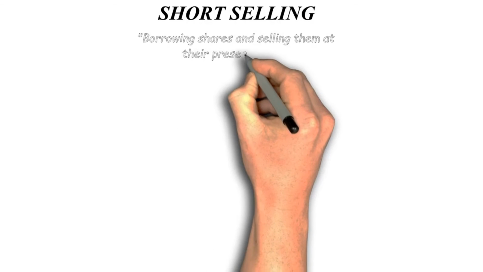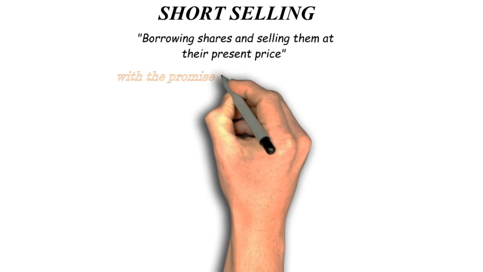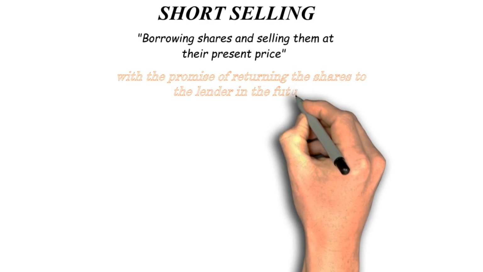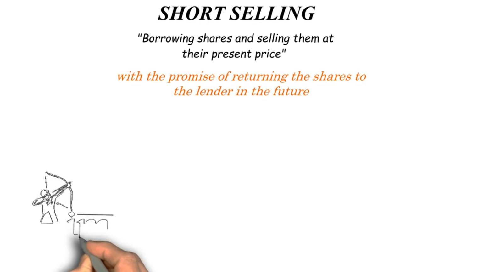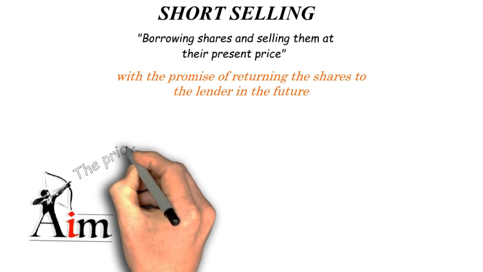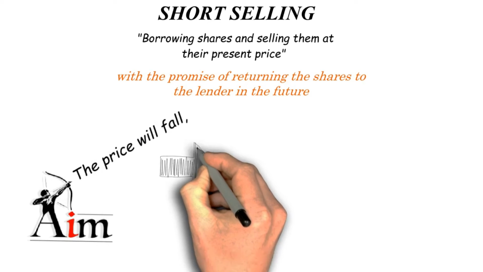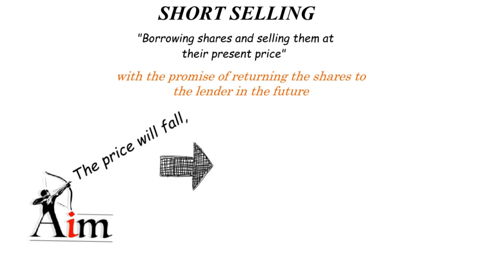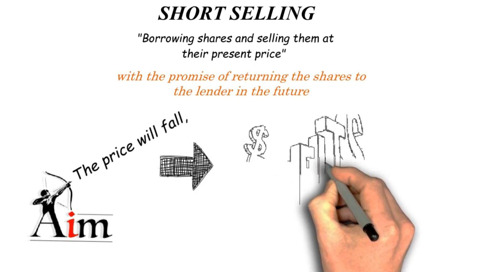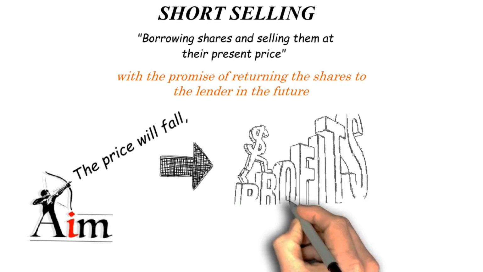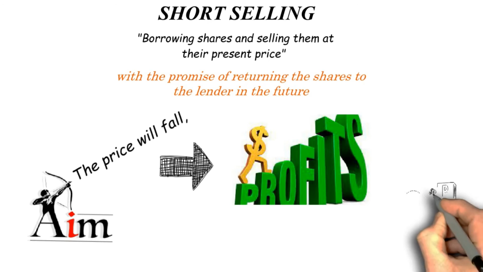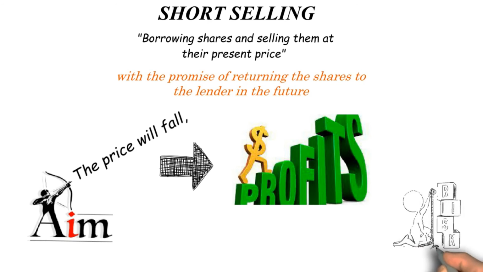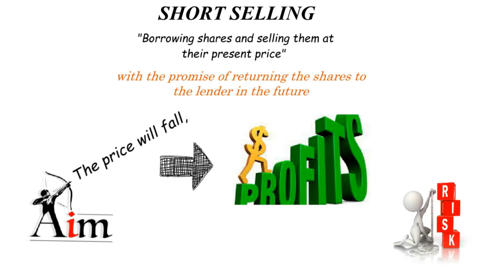Short selling. Shorting a stock implies borrowing shares and selling them at their present price, with the promise of returning the shares to the lender in the future. The aim is that the stock price will fall, at which point you may purchase the shares to return to your lender, profiting on the difference in price between where you sold and purchased the shares. Rather than that, if the stock price increases, you would incur a loss when you return the shares to the lender.